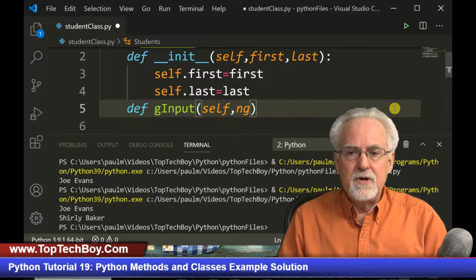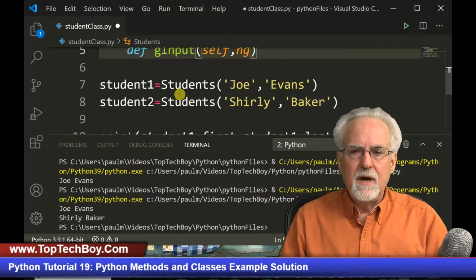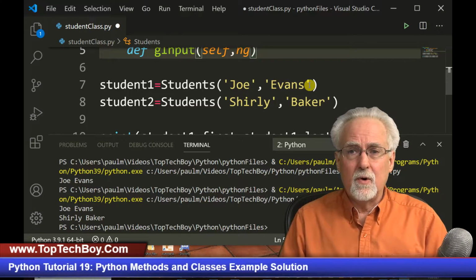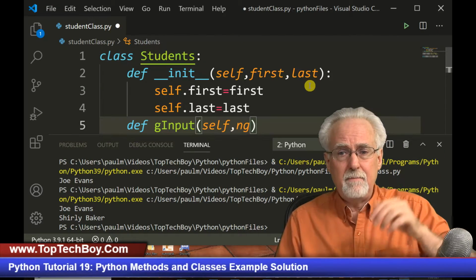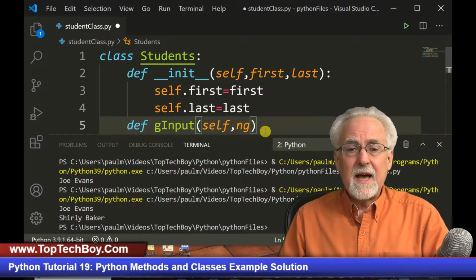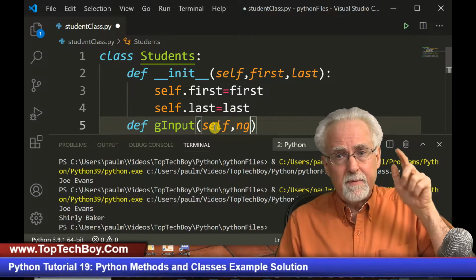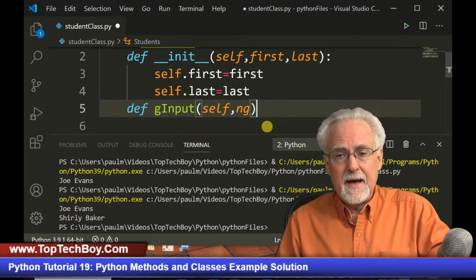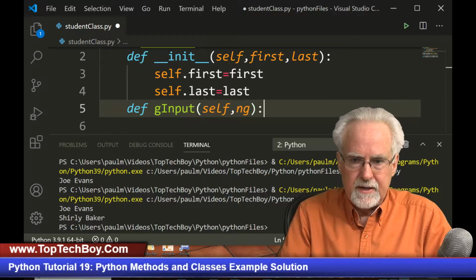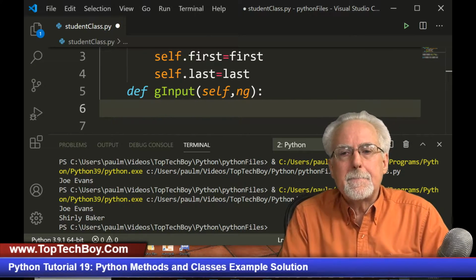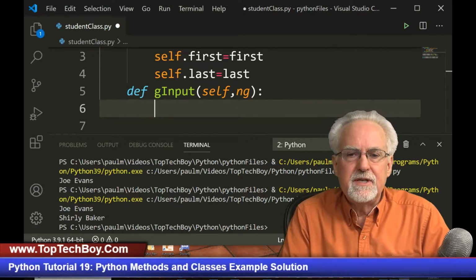All right, now notice that I don't put number of grades here when I create the student, and so I'm not passing it that. So when I call G input, I don't have to pass it self, but from the main program, when I call G input, I need to pass it a number of grades. All right. Now, I guess we should probably just keep track of that.